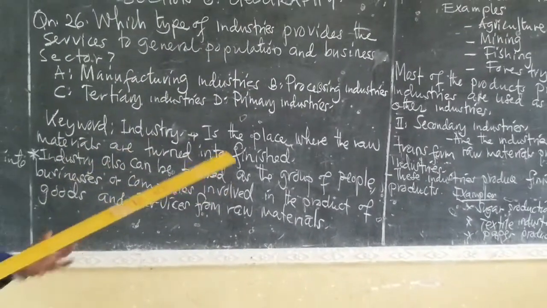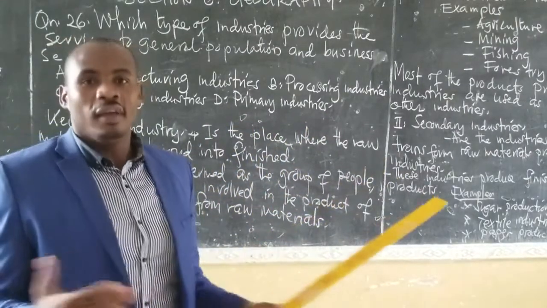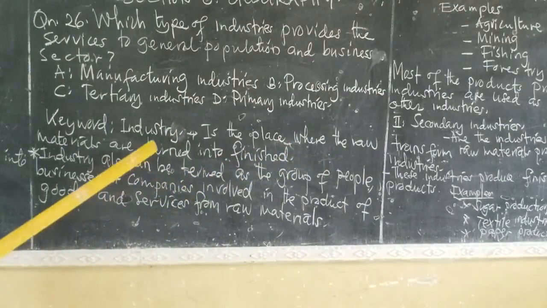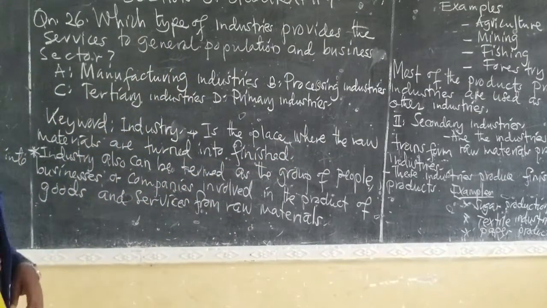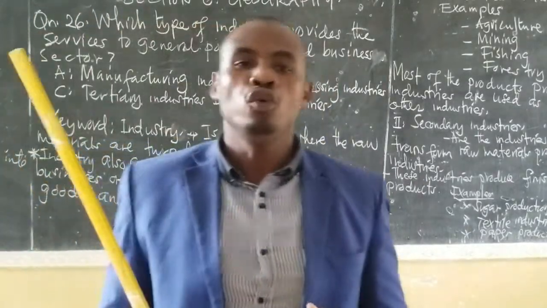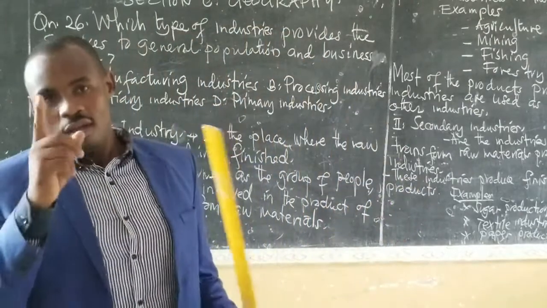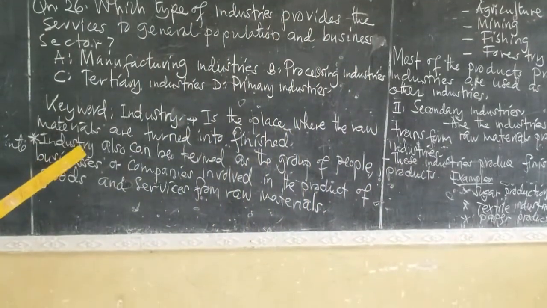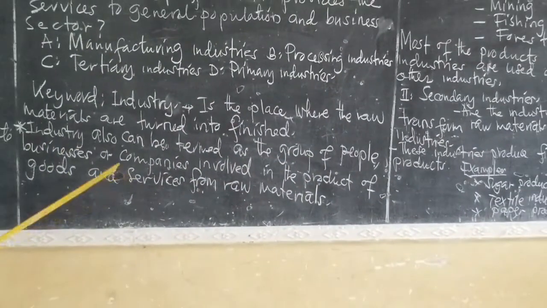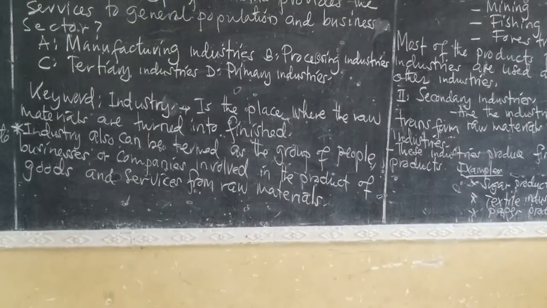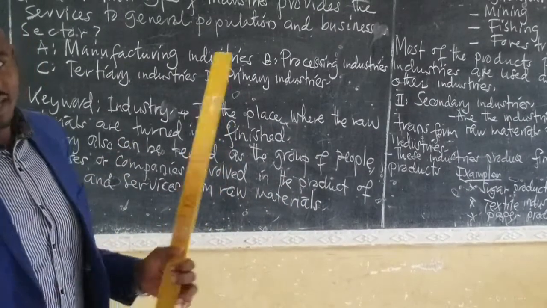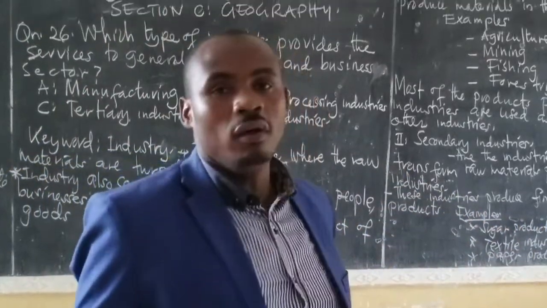So everyone is trying to understand what industry is. Industry is the place where raw materials are turned into finished goods. We call it industry. Industry can also be termed as the group of people, businesses or companies involved in the production of goods and services from raw material. So this also we can call industry.